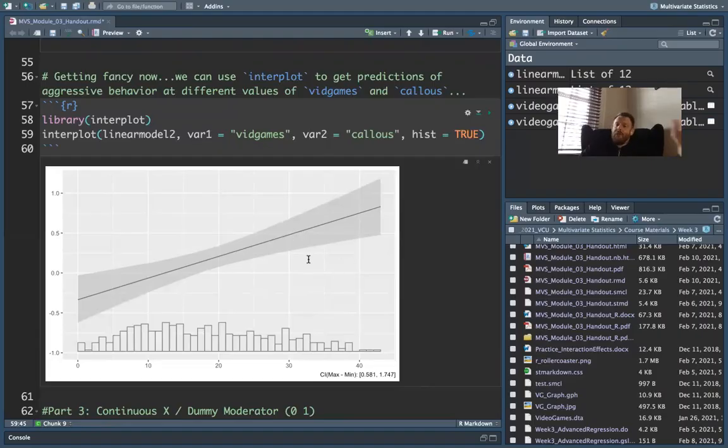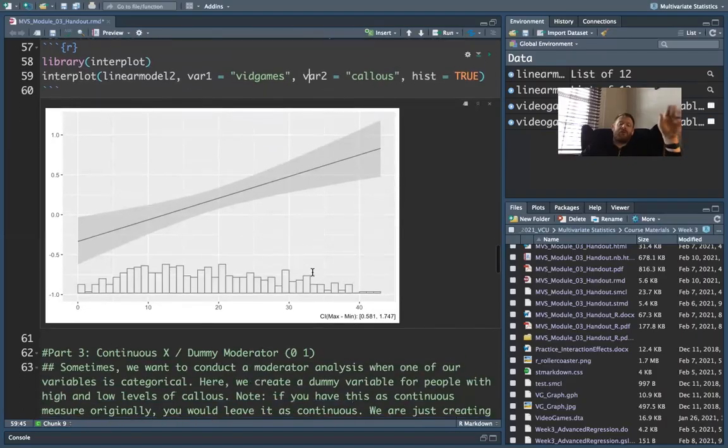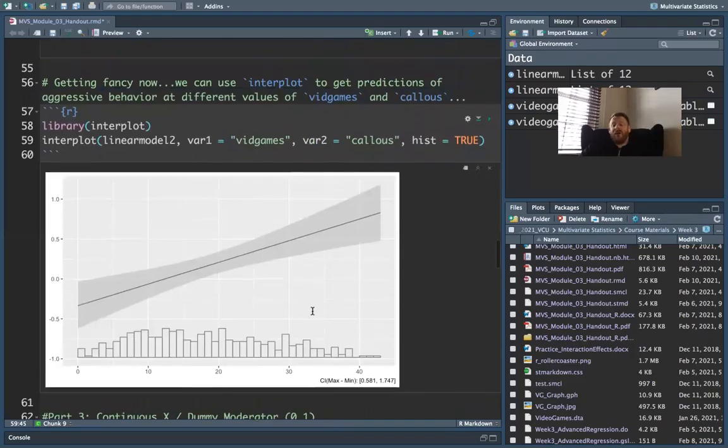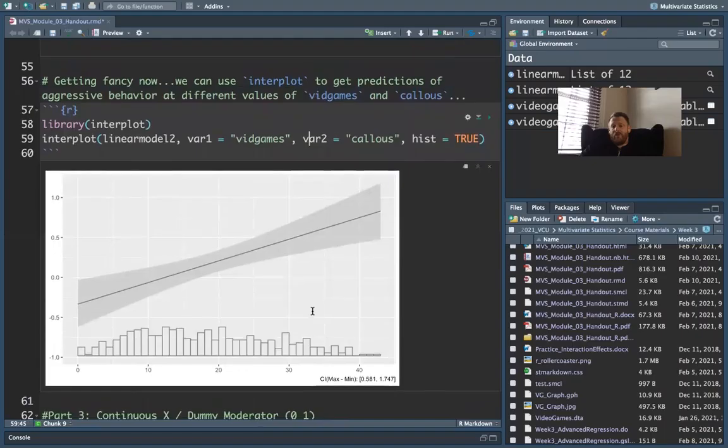Okay, all right, I'm going to pause there for part 1. Coming up in part 2, we're going to talk about continuous by dummy moderators, dummy by dummy moderators, dummy variables being just two categorical variables. And then we're going to talk about centering and a couple other things before we wrap up.